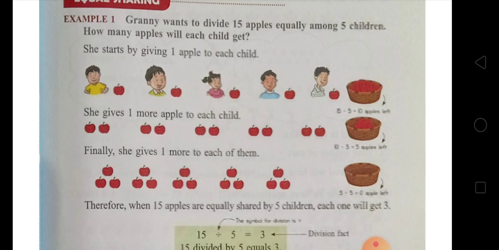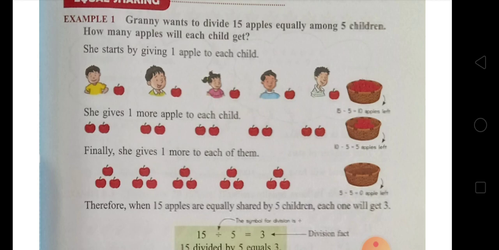Once again she gives 1 more apple to each child. So the first child has 2 apples, the second child has 2 apples, the third child has 2 apples, the fourth child has 2 apples, and the fifth child has 2 apples. Okay. Now each child has 2 apples and 5 apples remain.